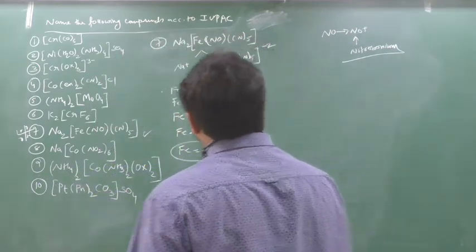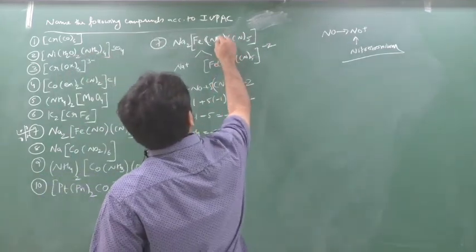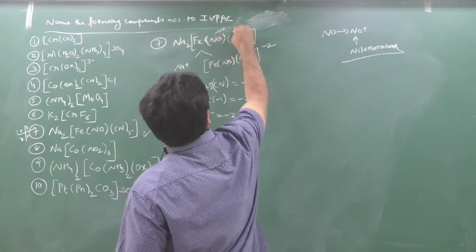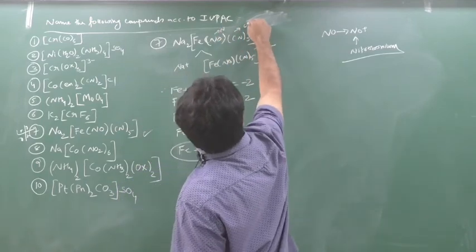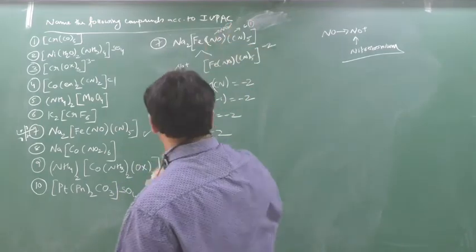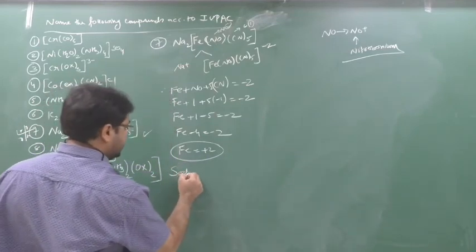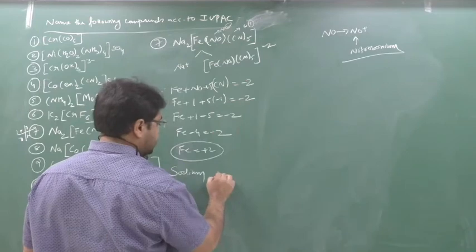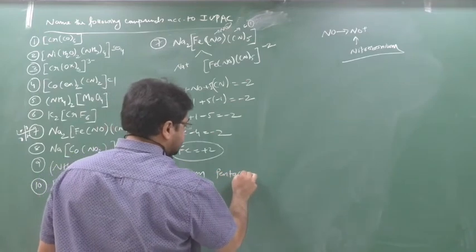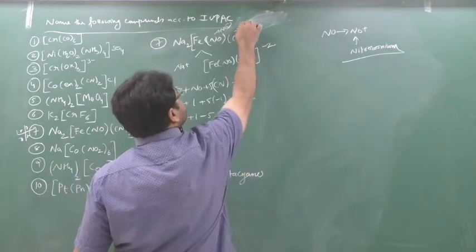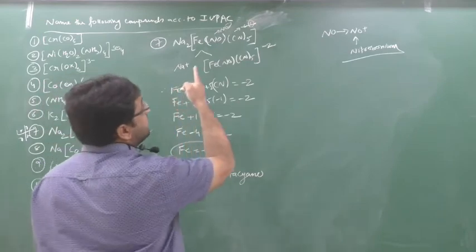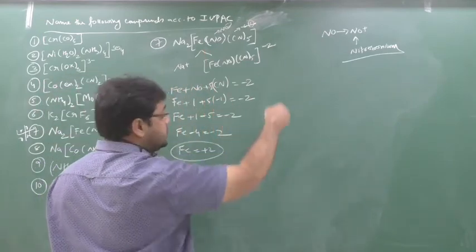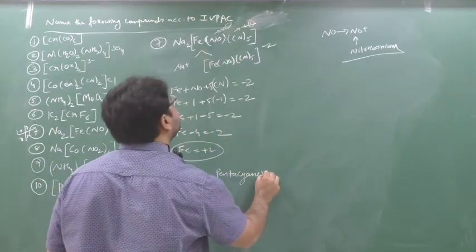Now what is the name? See now. First this is nitrosonium, this is N and this is C. So alphabetical order: C will come first and N second. The name will be sodium. Leave a space. Then who will come first? Cyano. So pentacyano. Then comes NO, and the name of NO is nitrosonium. How many? One only.